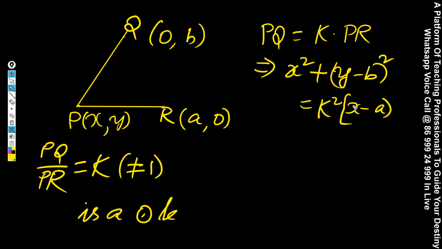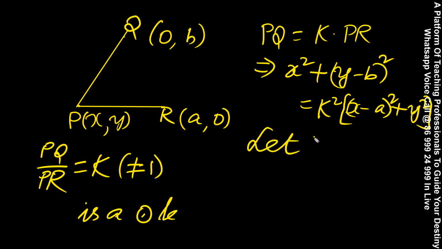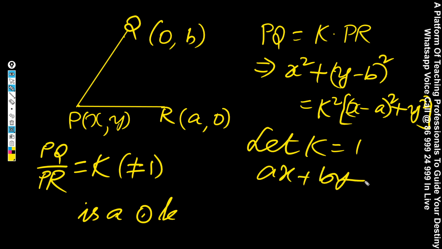X minus a whole square plus y square. What happens if k becomes 1? Let k is equal to 1. x square and y square get cancelled and it will take the form of the line ax plus by plus c equal to 0. A line, but not a circle.